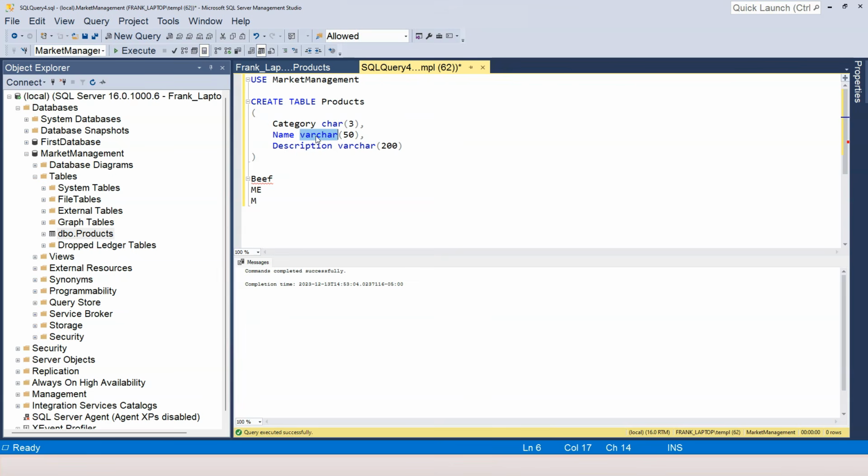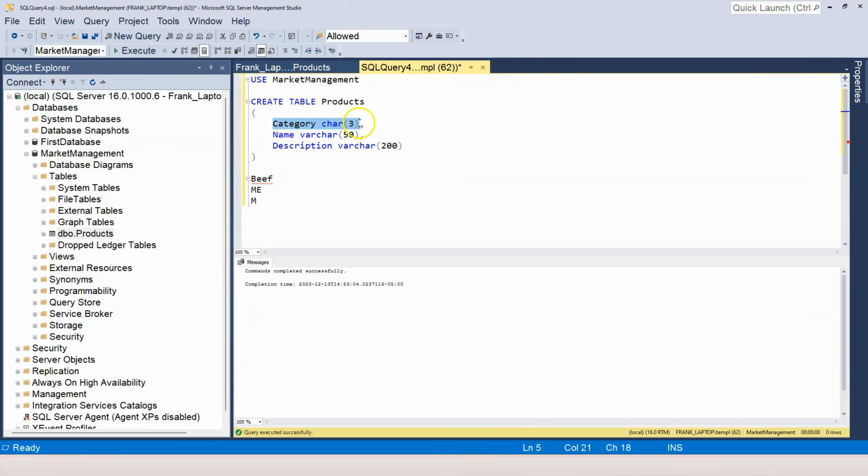Each one of them has its pros and cons. The char type occupies more space than it needs to, and varchar saves space. However, because it saves space, the length of the column is unpredictable. Therefore, the performance of the column is not as good as char. So it's for you to determine whether you want to use char or varchar.